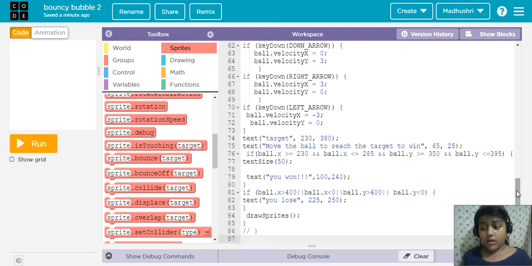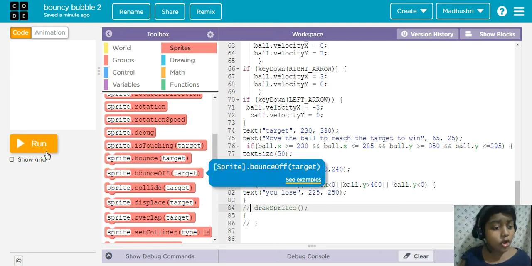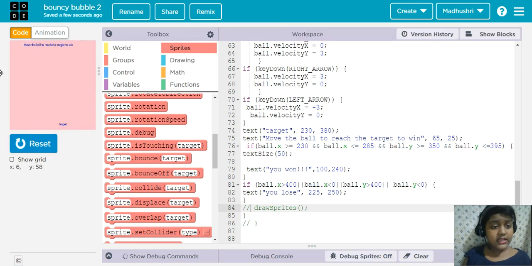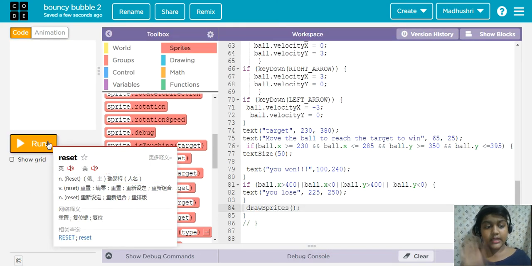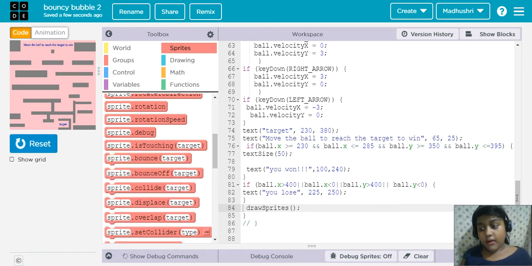So draw sprites. I'll say once again, draw sprites is the main thing. So I'm going to comment on this. Nothing will show you because draw sprites is main. See, nothing will show you, only the text will show, because the text is not drawing, it's the text. Okay. So I'm erasing the comment. I erased it. So now you can see it shows everything. Okay, I'm thinking now everything you can understand.